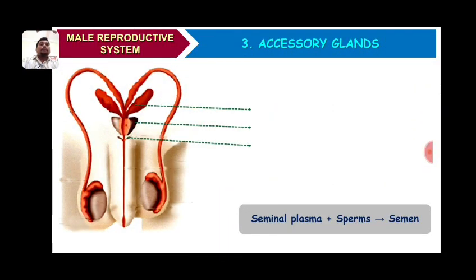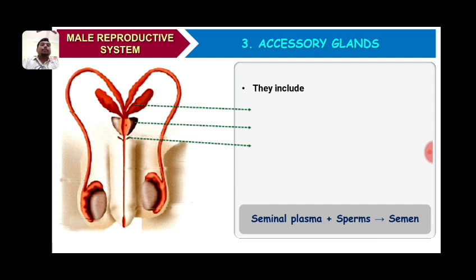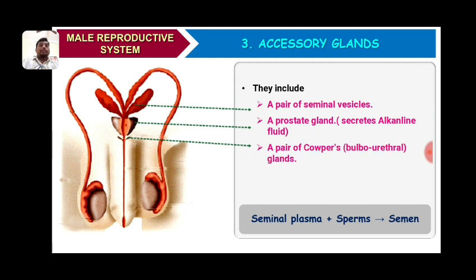We can see here the third important part of the male reproductive system, the accessory glands. There are three accessory glands: a pair of seminal vesicles, a prostate gland, and a bulbourethral gland, or Cowper's gland.